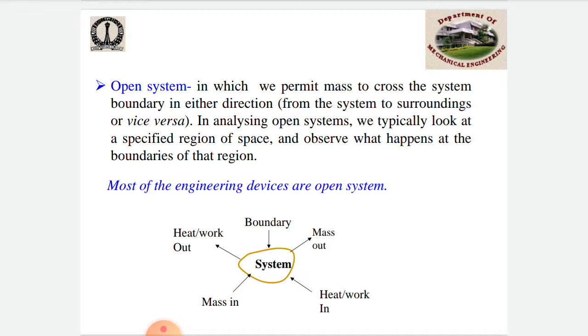So the third one, what is the steam generator? A steam generator is a boiler, a device which converts water from the liquid to the vapor phase. Here the contents of the system change: water flows in and steam flows out of the system. So most engineering devices involve systems with fluid flowing through them. So these are the systems, and a number of systems are available.